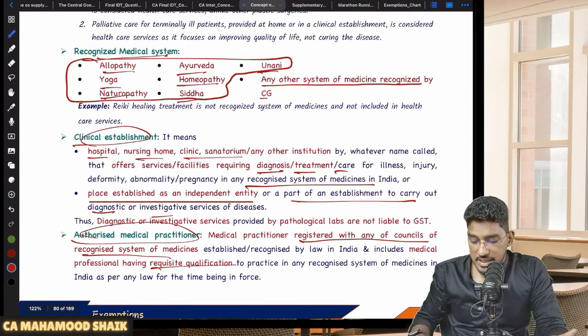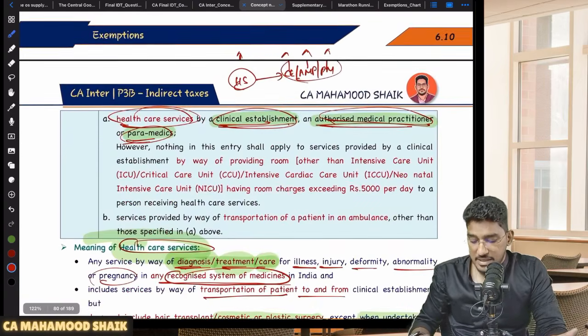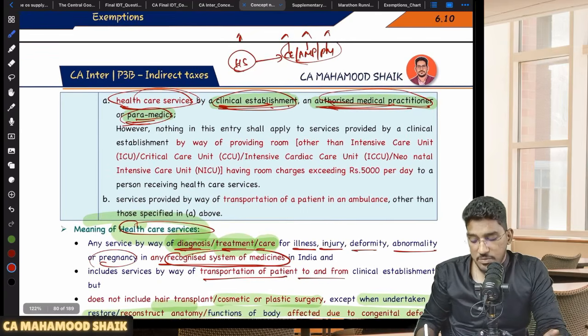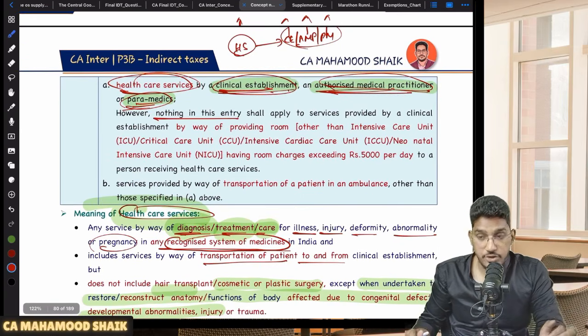However, they have told one thing here. This exemption of healthcare services provided by a clinical establishment, authorized medical practitioner or paramedic is generally exempted, but this exemption will not become applicable. Nothing in this entry shall apply to whom, sir? To the services provided by a clinical establishment by way of providing room.